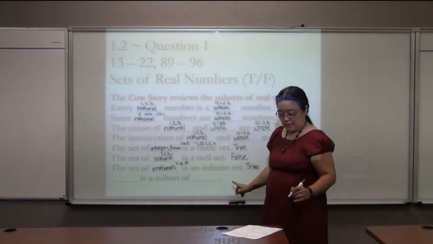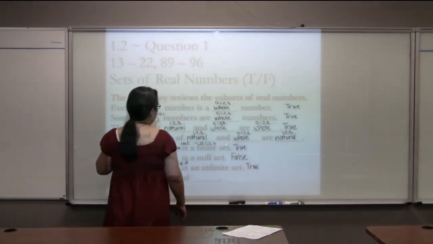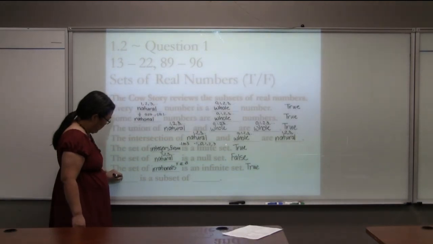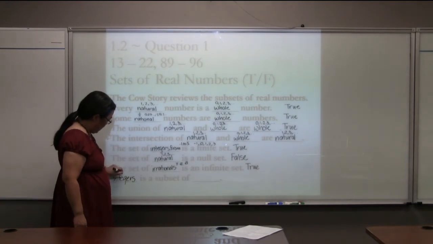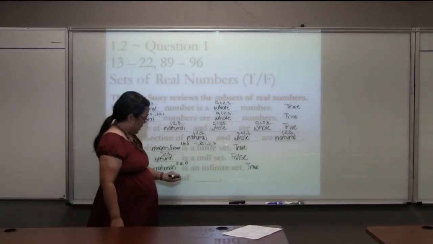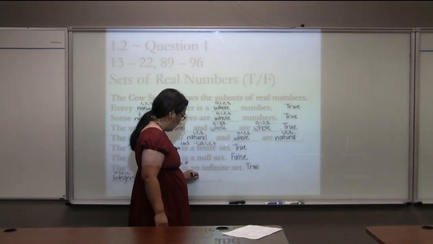Something is a subset of something else. So we could have our integers. That would be like 0, 1, 2, and -1, -2. Are they a subset of the irrational numbers?